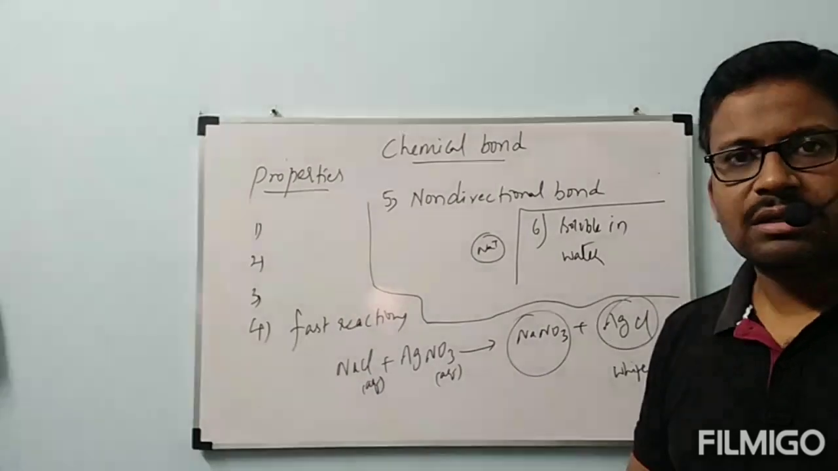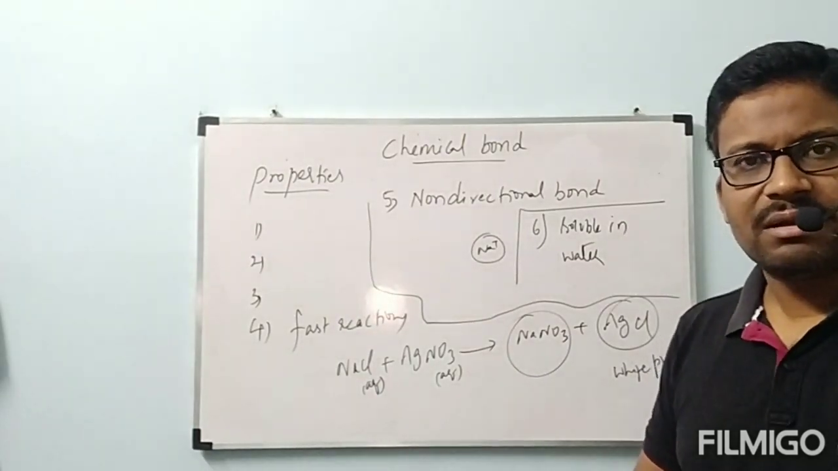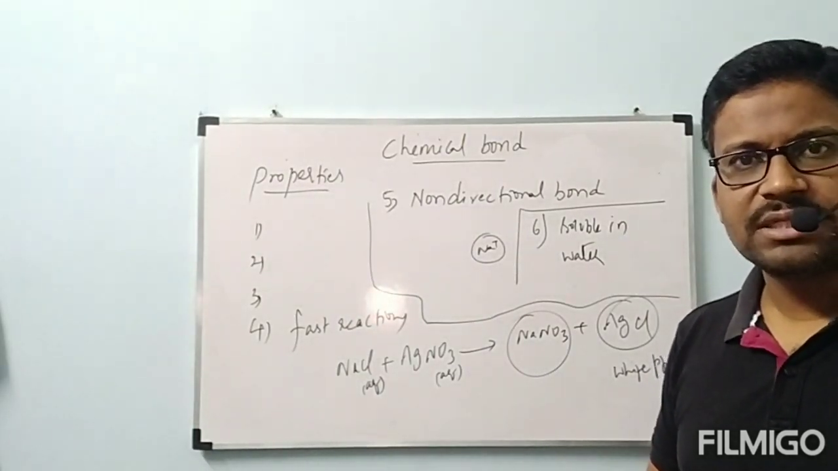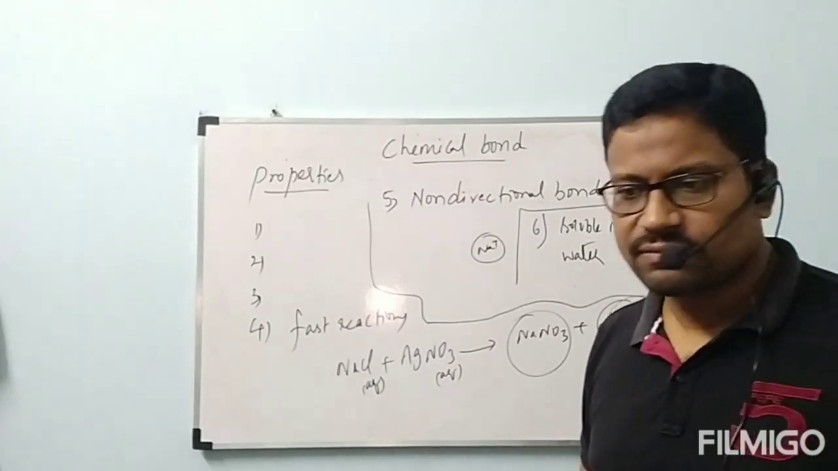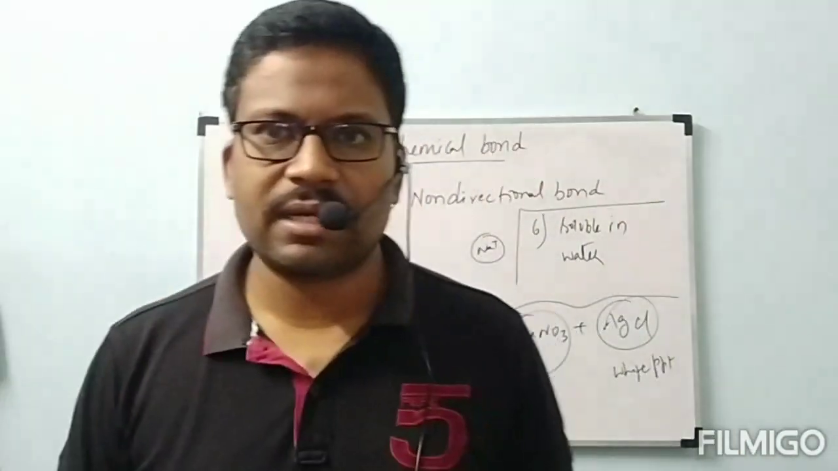They are very strong, meaning the attractions between the ions, that is positive and negative charges, will be very strong, and those are called electrostatic forces. Ionic bond is also called electrovalent bond.